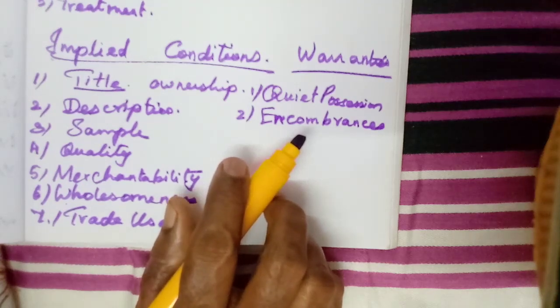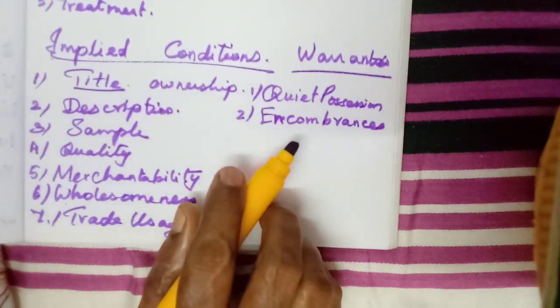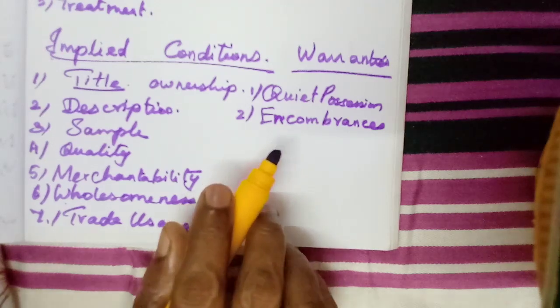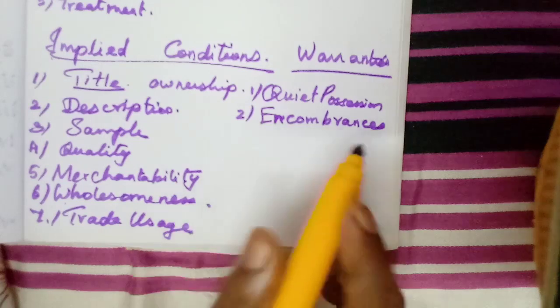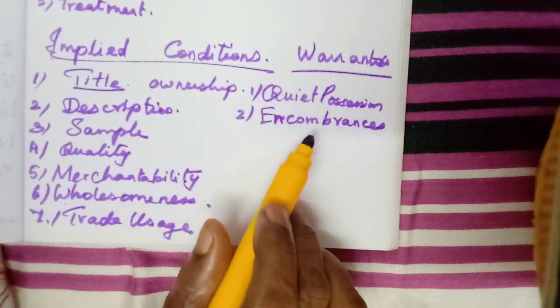They can seize that land and sell it and recover their loan amount from the sale amount. So in between, if the person has sold this land, the person who is going to purchase the land will be affected.